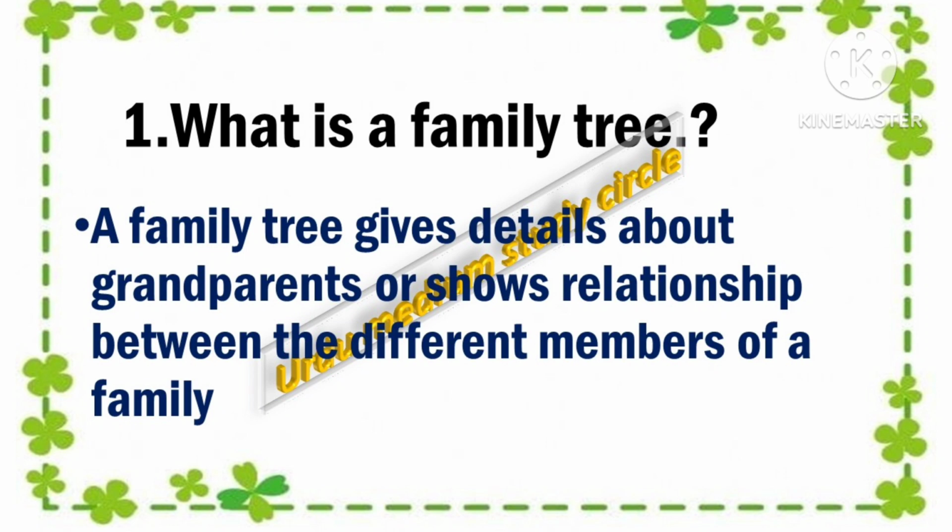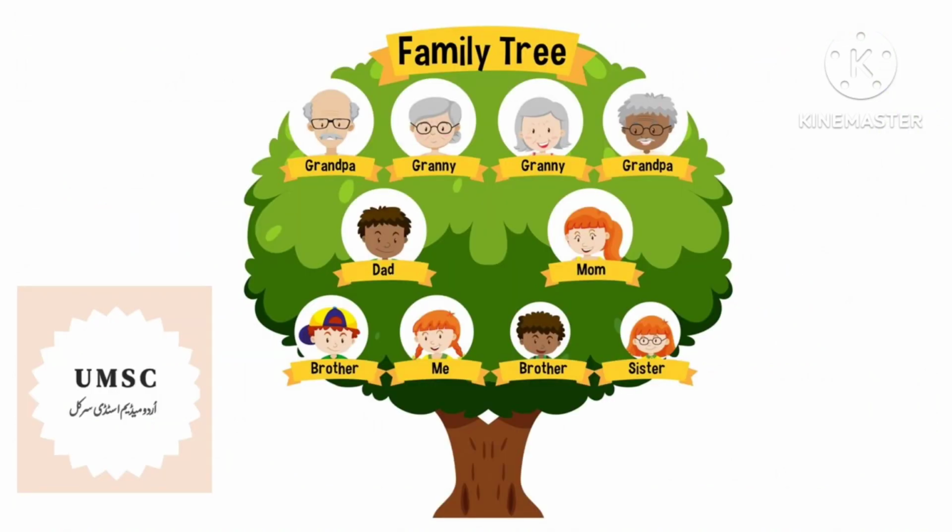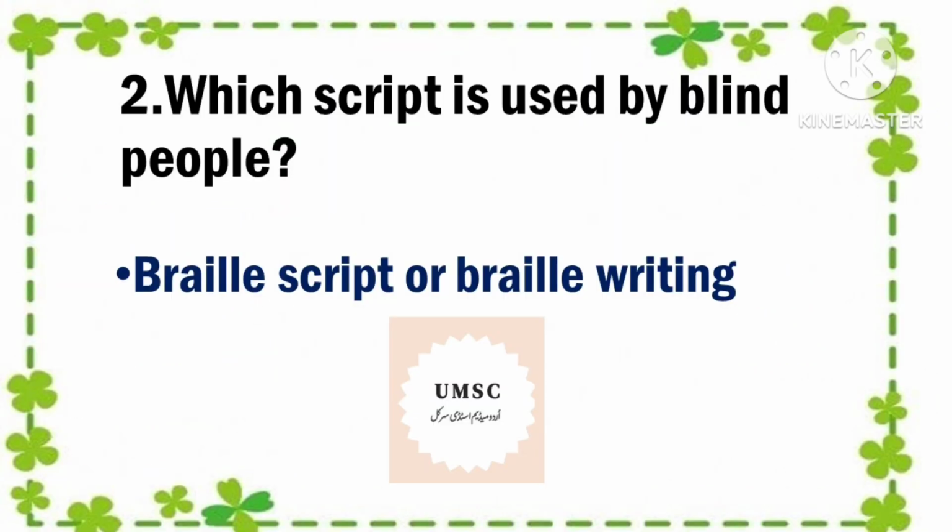What is a family tree? Answer: a family tree gives details about grandparents or shows relationship between the different members of a family. See it like this. This is an example of a family tree. Next question is, which script is used by blind people?